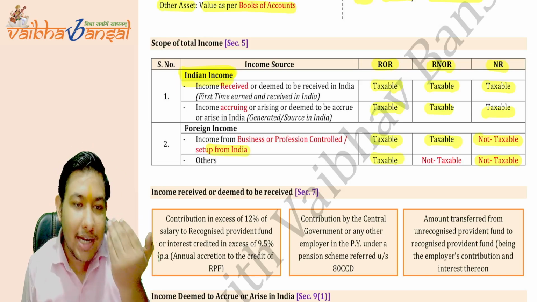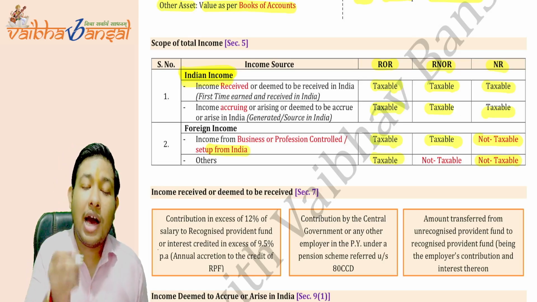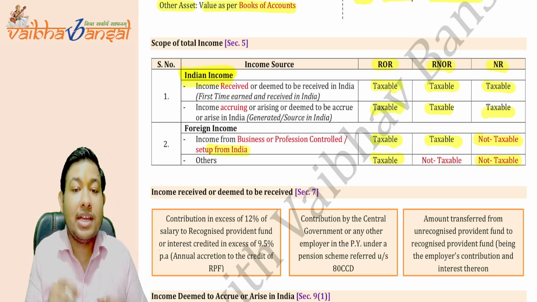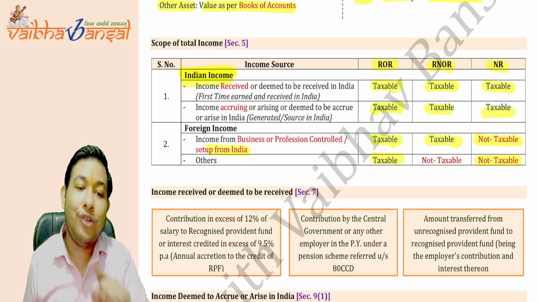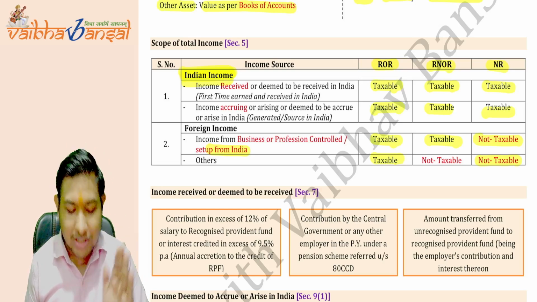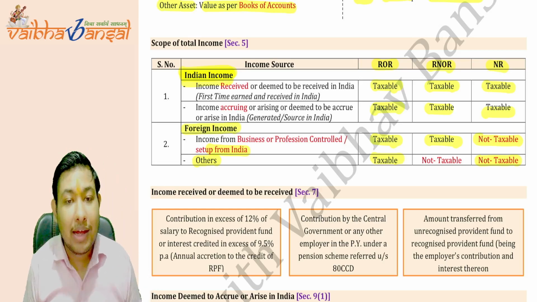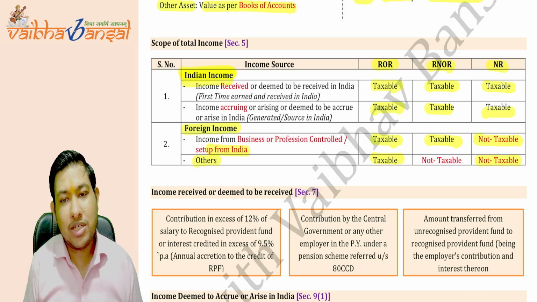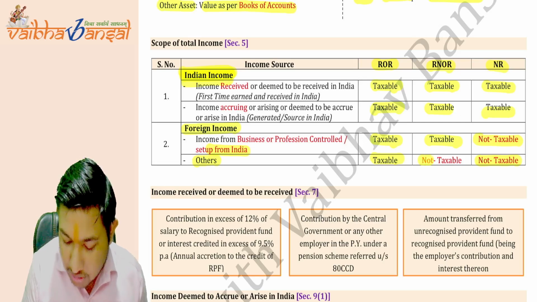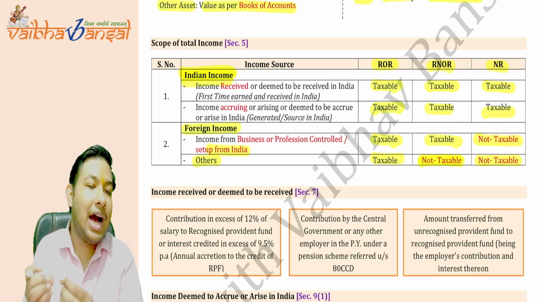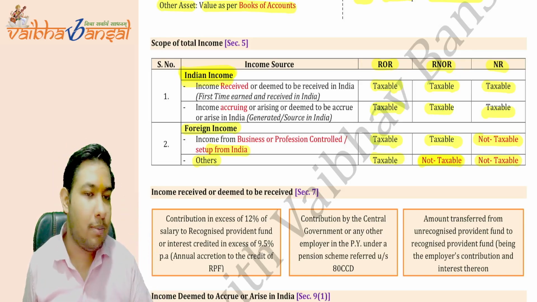ROR will be taxed on the global income. Now we are left with the RNOR. RNOR will be taxed for the income from business or profession controlled or set up in India, but not for any other income which is foreign income. If the foreign income is earned apart from the income from business or profession controlled or set up from India, for the others we are not going to tax the RNOR. Is this point clear? This is the scope of total income, section number 5.